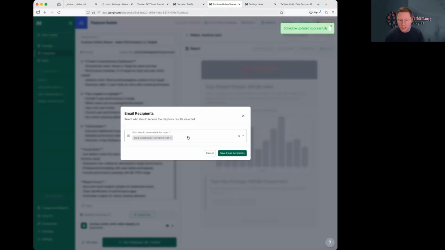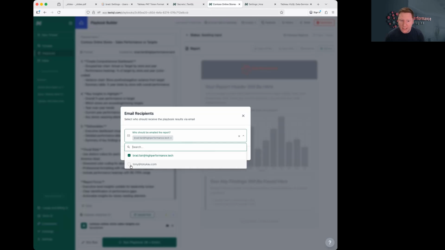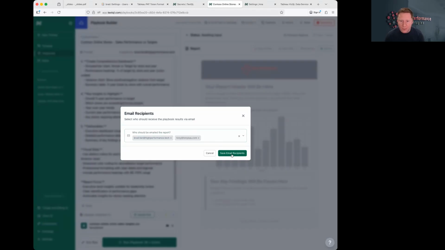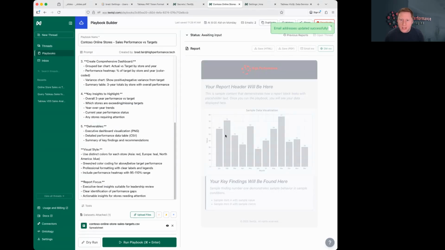And we can add subscribers. And this would be similar to Tableau in that if you want to add subscribers, they do have to be in the system. And we can save email recipients. And you'll notice the report already looks branded in this washed out preview. So you do have the ability to customize what that report looks like. And this customization will be there in the email. And I've done that in advance of this. So I'll run this playbook,